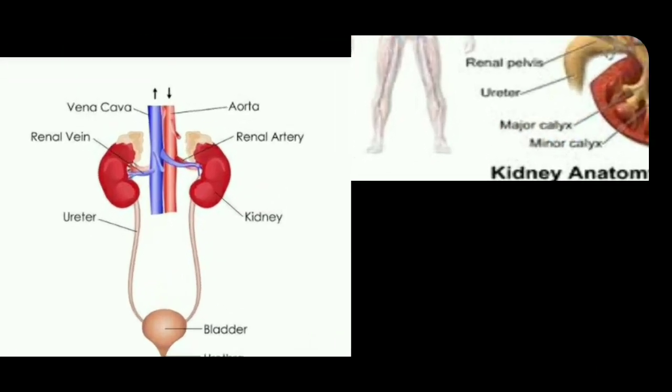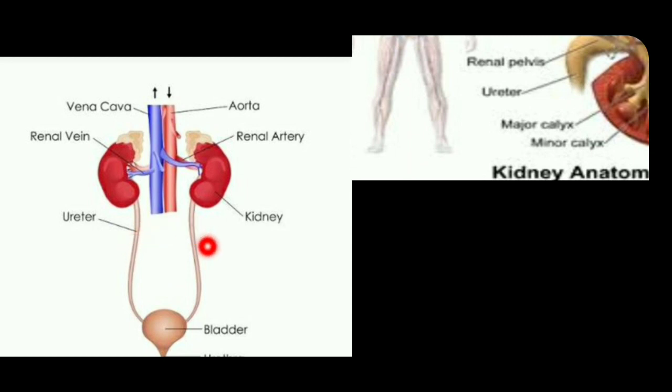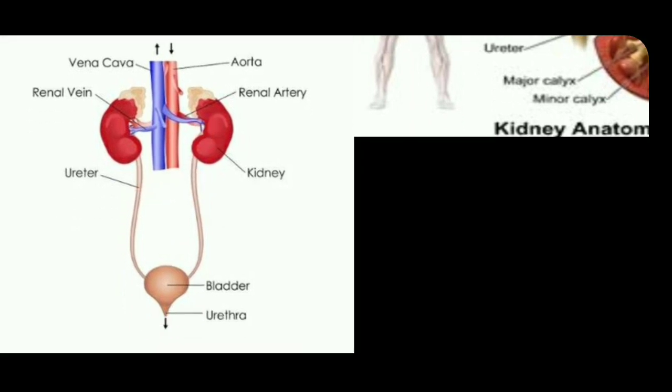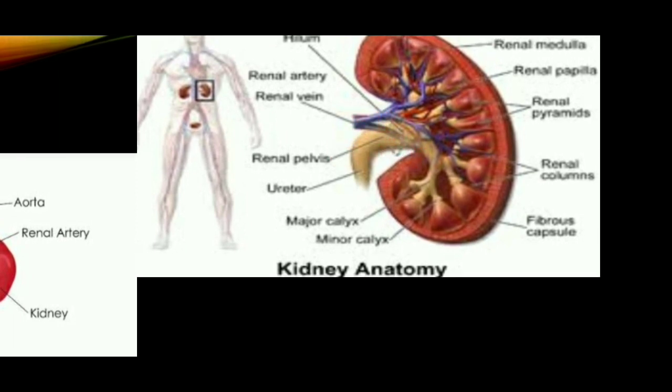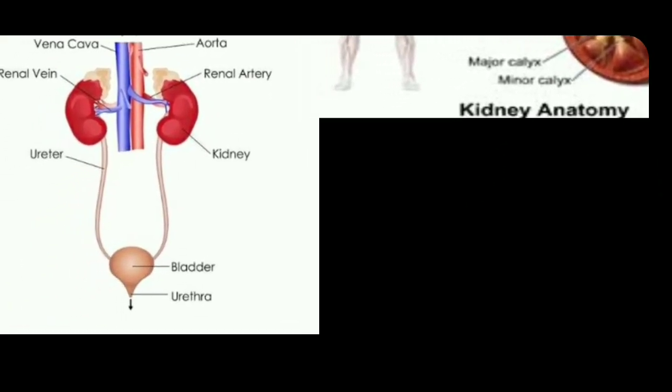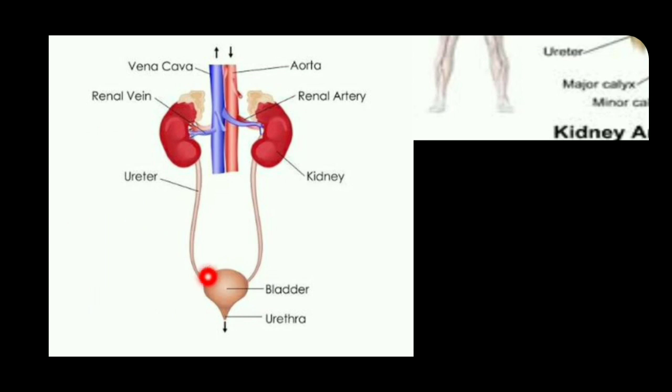Ureters are thin muscular tubes emerging out through this hilum. The anterior end of the ureter is wider and is called the renal pelvis. The ureter carries urine from the kidney to the urinary bladder. The urinary bladder is a sac-like structure and it lies in the pelvic cavity of the abdomen. The urinary bladder stores urine temporarily.